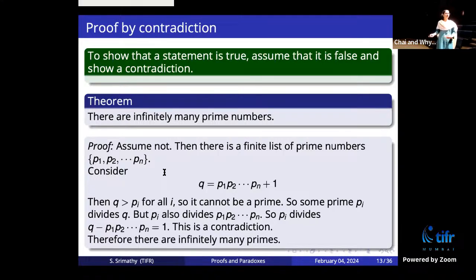Okay, so this is called proof by contradiction. You assume that the statement is not true, and then you arrive at some contradiction. Therefore, the original statement has to be true. There has to be infinitely many primes, right?